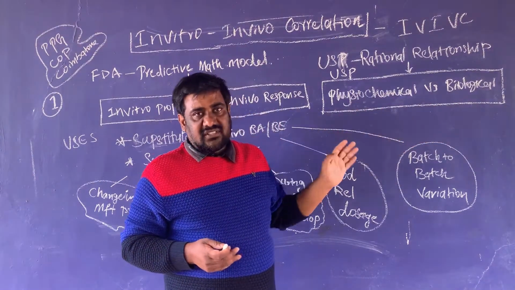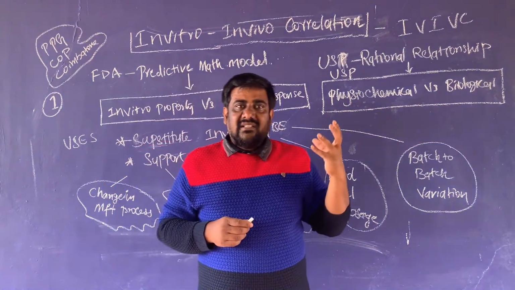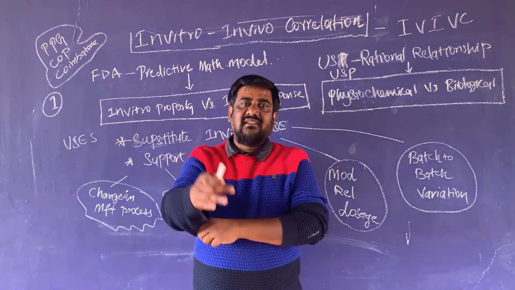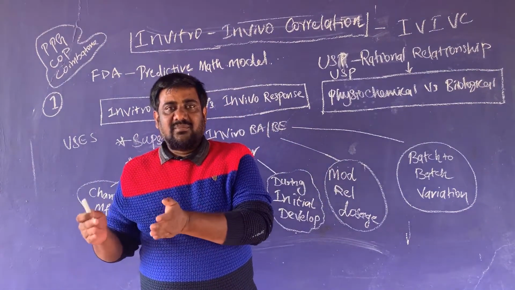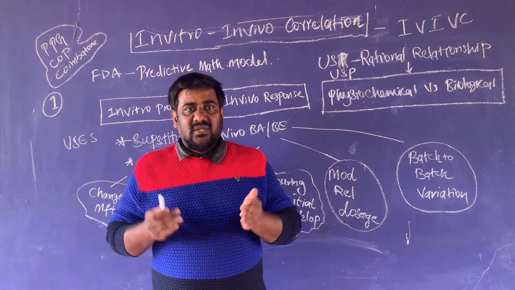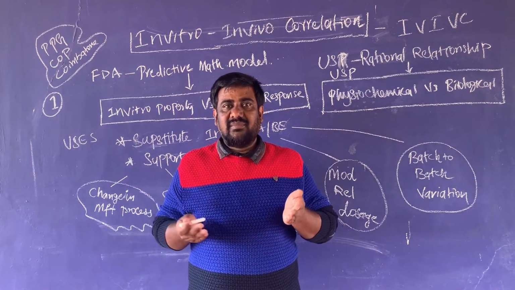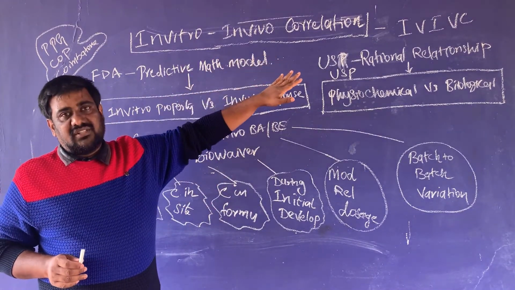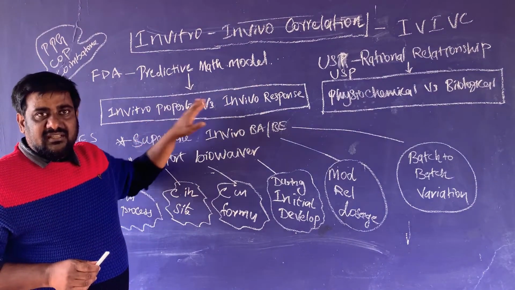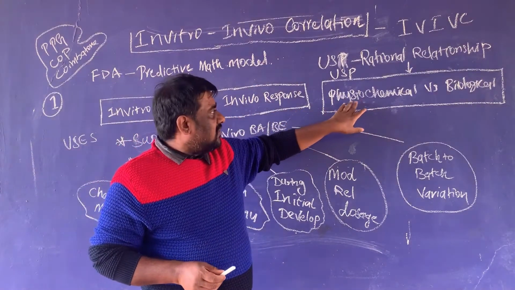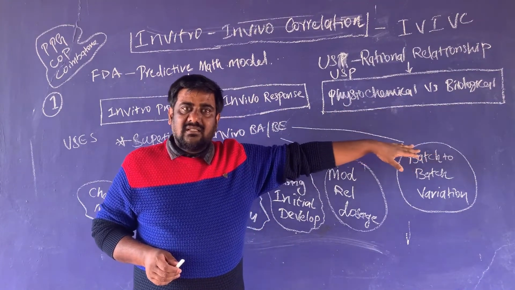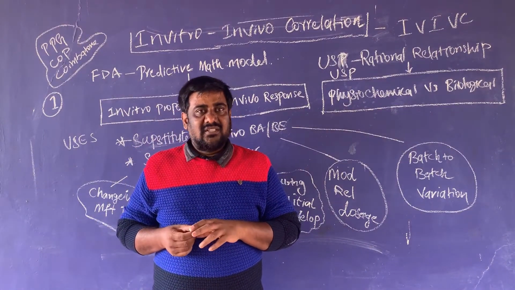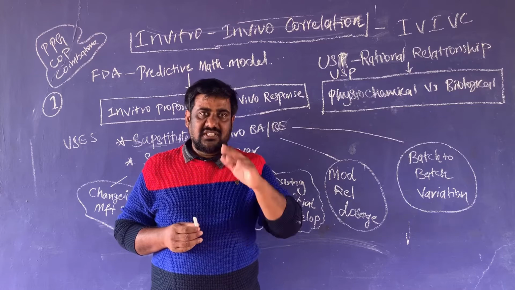So these are the two definitions given. Or in another way we can say, checking the quantity of drug in a dissolution medium and comparing these values or results with the amount of drug present in the bloodstream. So we will come to know the relation between these two, which is defined as in vivo in vitro correlation. Comparing in vitro property with in vivo response, or another term, physiochemical property with biological response, or drug present in the bloodstream versus drug present in the dissolution medium. Okay, so this is the definition.